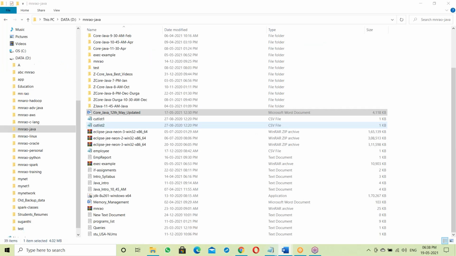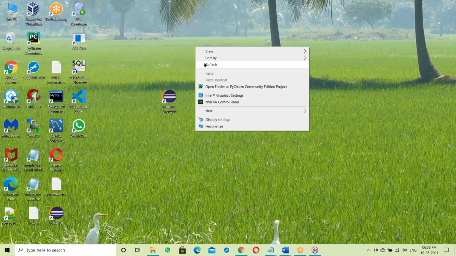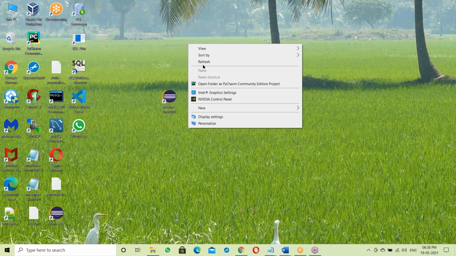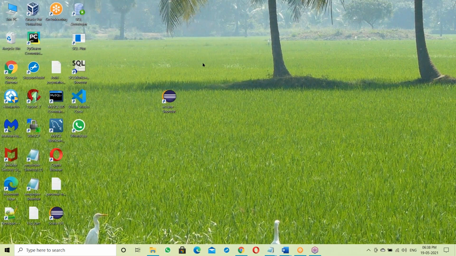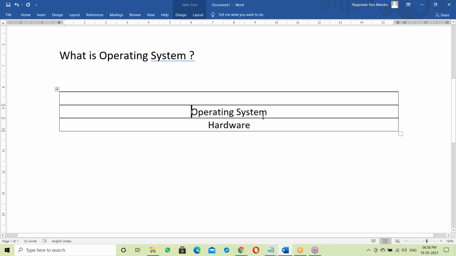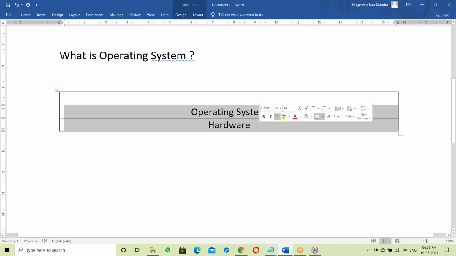This is my system with Windows OS. The system is ready. Now this OS is responsible to perform every request. First hardware, and on top of hardware there's an OS. Once OS setup is done, your system is ready.